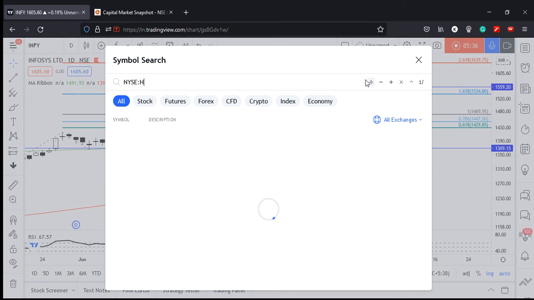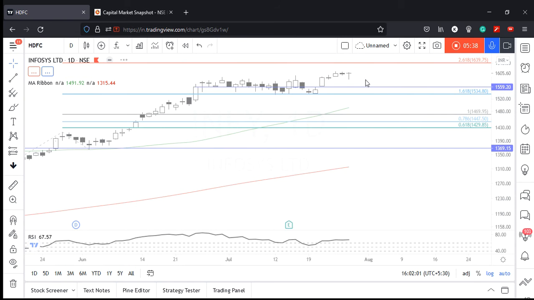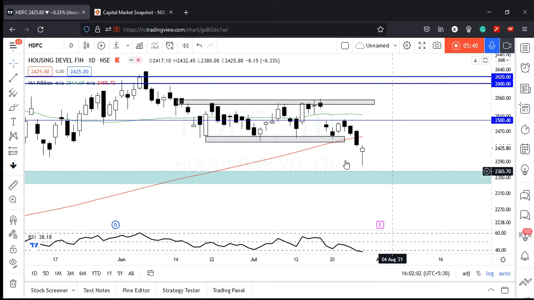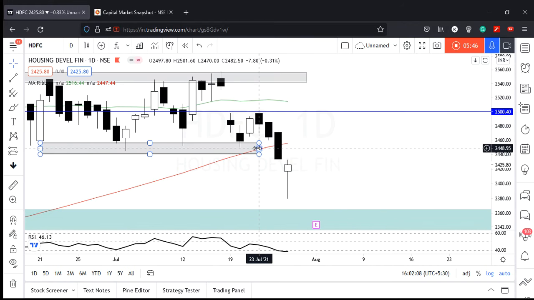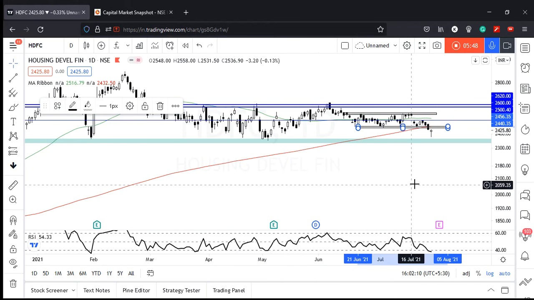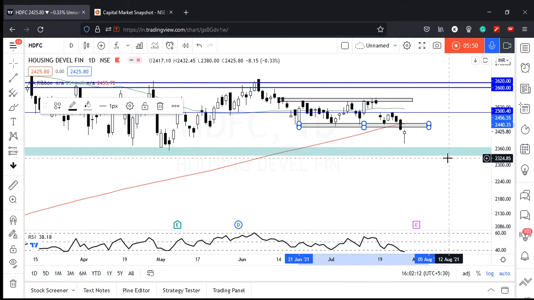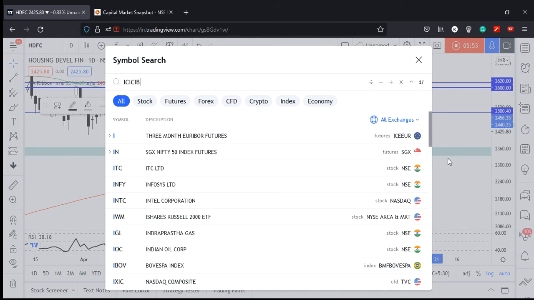Now coming to HDFC, the other part of HDFC twins, and what we can see here is actually a good candle. Very different candle from HDFC Bank, which is honestly a pleasant surprise because HDFC Bank का candle उतना खास नहीं था. So now again 2450 का resistance आ सकता है. RSI is below 40 on the daily chart. Not a very pleasant sign, but it is what it is.